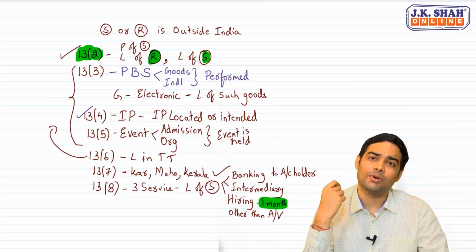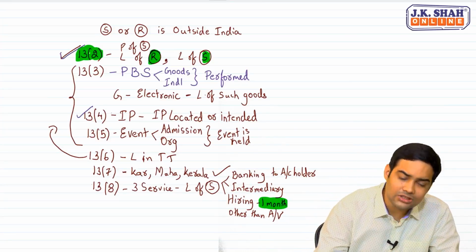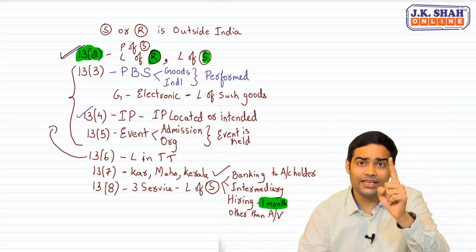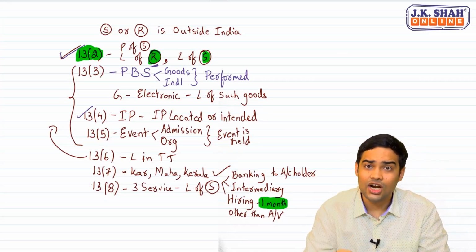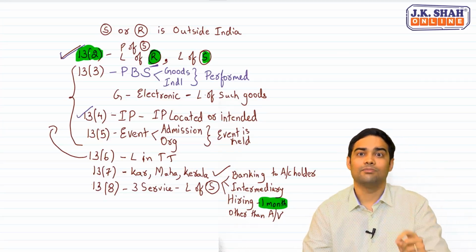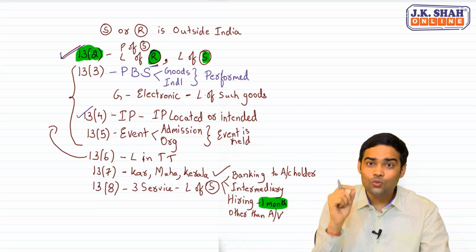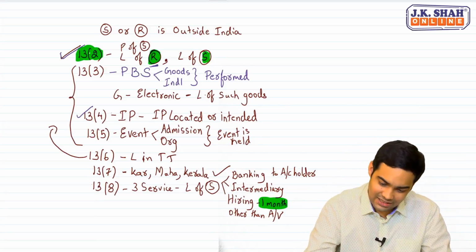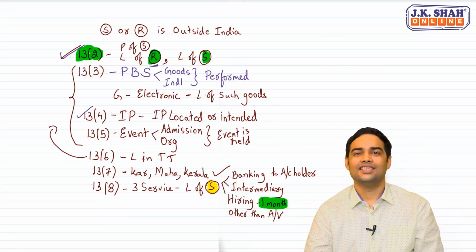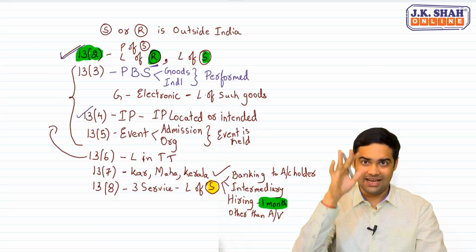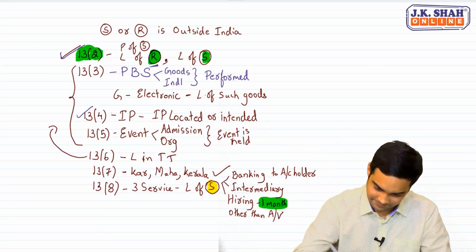Sir, what difference will it make? It will make a big difference. If 13.2 is used, say suppose recipient is outside India. If recipient is outside India, location of recipient outside India, GST would not be applicable. But if it is covered by 13.8, that is up to 1 month, in such cases it would be location of supplier. Automatically GST would be applicable if the supplier is in India. Are you clear with this? Yes.